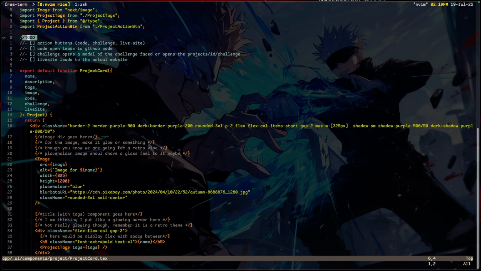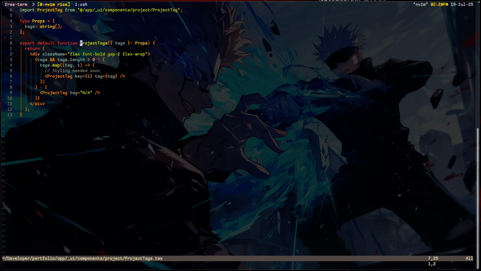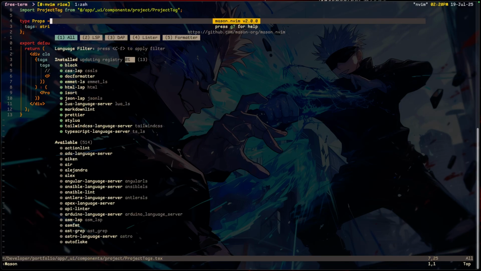Oh yes. Remember I mentioned GD. I mentioned using GD and GR, which was one of the breaking changes that made me actually decide to learn how to use Lua and how to configure my Neovim. So let's say I am on a function or a component here. I just press GD to go to the definition of that component, which is basically this. What other thing can I talk about? Oh yeah, we have Mason, which basically shows all of this.